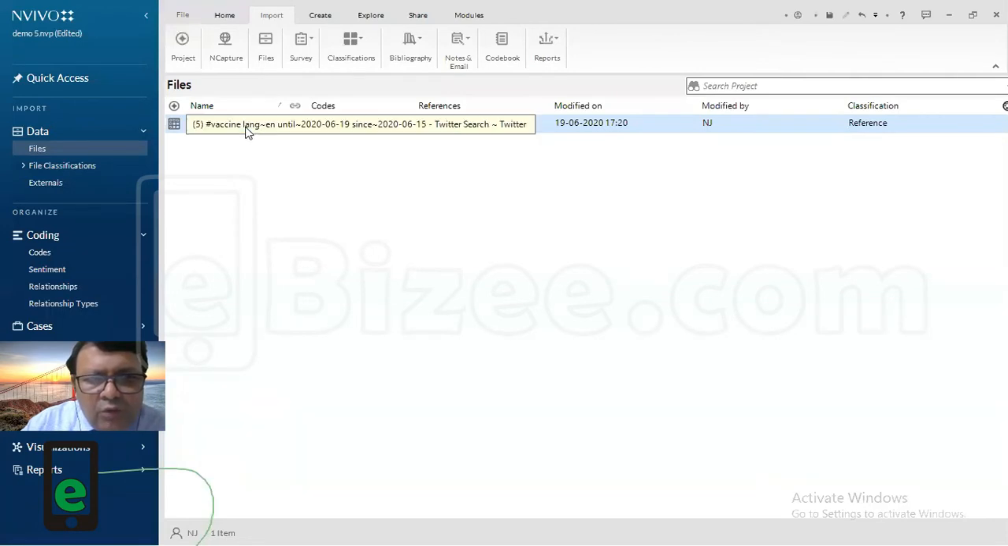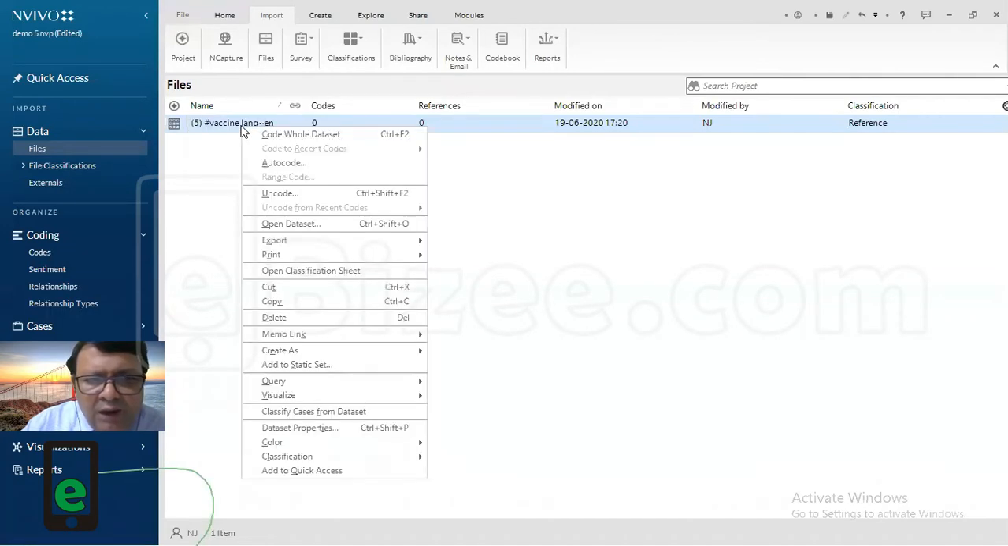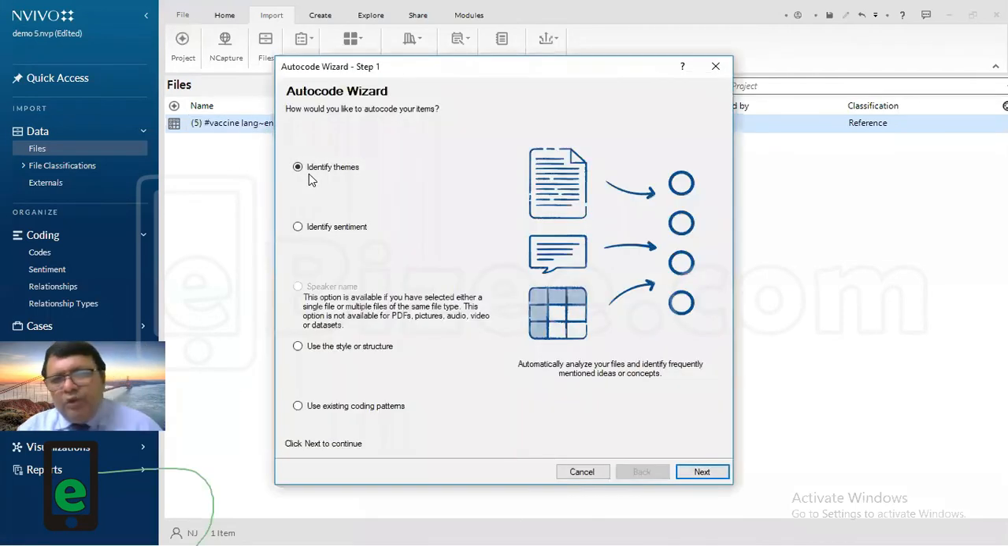Now in this file I do a right click and there is something called autocode. So I click autocode. Okay, so you remember autocode. Autocode is a very, very important feature. It can do two things. One, it can identify themes. Second, it can identify sentiments. So let us not do the themes now. We will do it later.